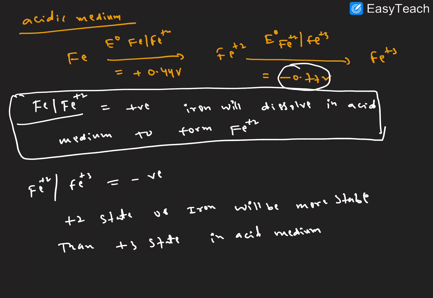I hope it is clear. And one more important point: iron will dissolve in the medium to form iron +2 due to the positive reduction potential value, and +2 is more stable than +3 in acid medium because of the negative standard reduction potential value. I hope it is clear.